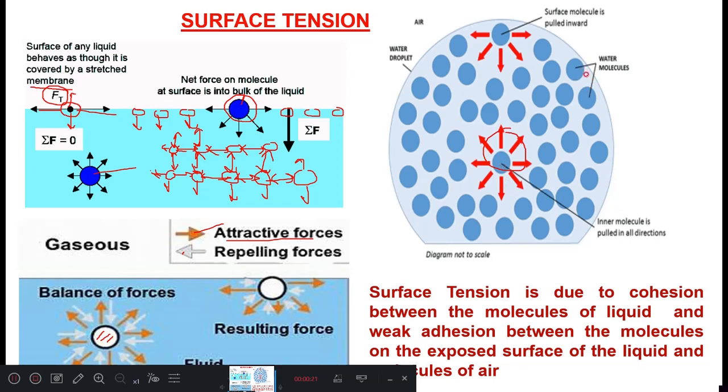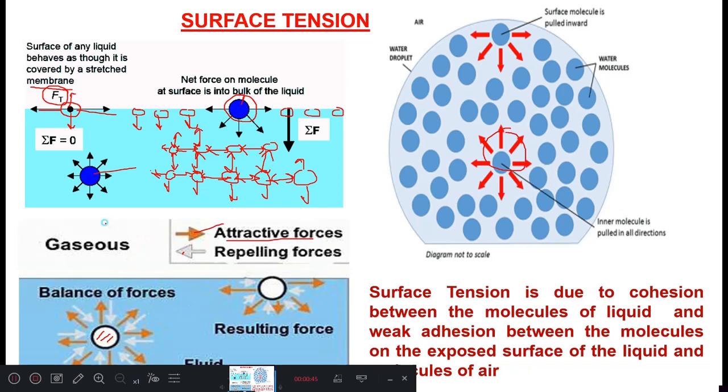The molecules near the surface won't be balanced, hence the liquid surface behaves like a stretched elastic membrane. Hence we can say surface tension is due to cohesion between the molecules of the liquid and weak adhesion between the molecules on the exposed surface of the liquid and the molecules of air.